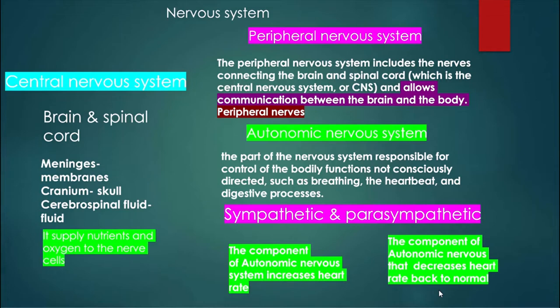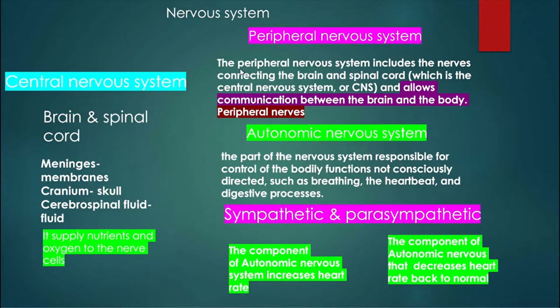We have what you call the nervous system. It is a system that consists of the central nervous system and the peripheral nervous system. Central nervous system consists of the brain and the spinal cord. And peripheral nervous system includes the nerves connecting the brain and the spinal cord, and it allows communication between the brain and the body. Now, if they ask you a part of the nervous system that consists of the brain and spinal cord, because they said a part of the nervous system, and you know the nervous system consists of two things, you will choose from central nervous system and peripheral nervous system.